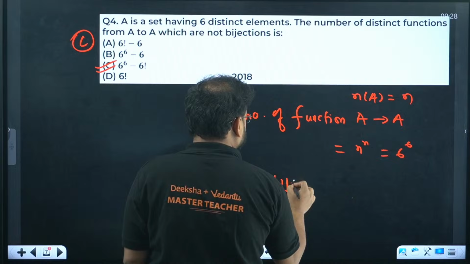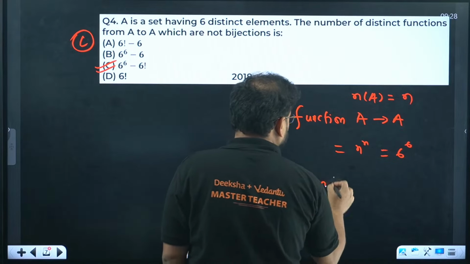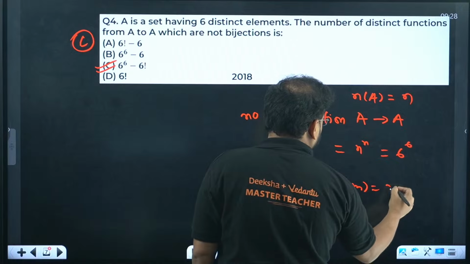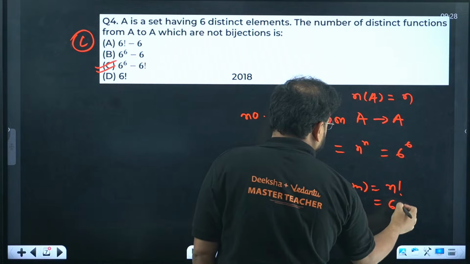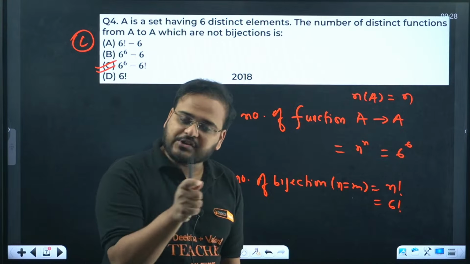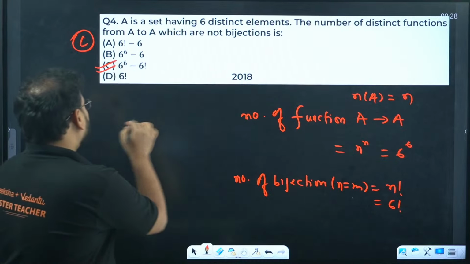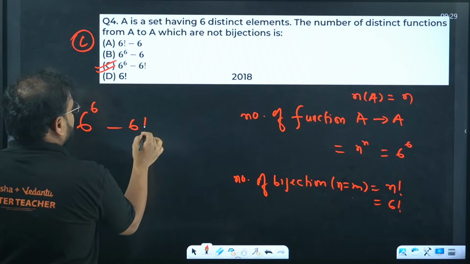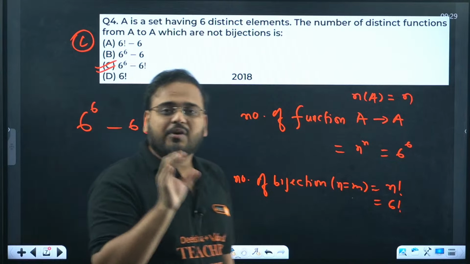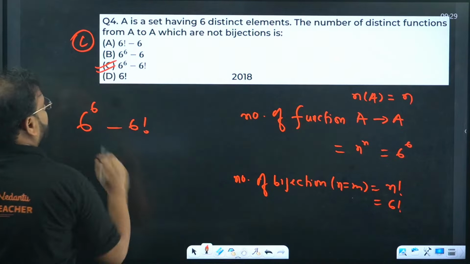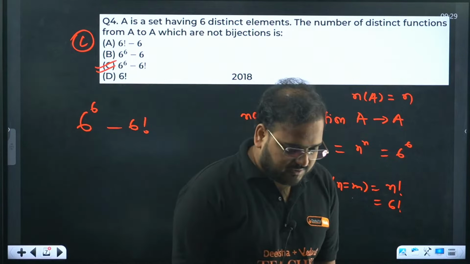And number of bijections we know very clearly. Same thing when n equals m, or basically this is the same set, it becomes n factorial. Answer in this case is 6 factorial. What are they asking? Look for those functions which are not bijections. Total number of functions is this, and number of bijections is this. They are asking you to find those functions which are not bijections. So from total functions, remove bijections. Answer is option C.